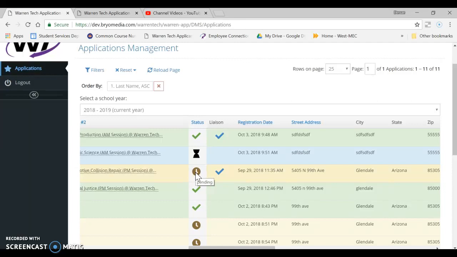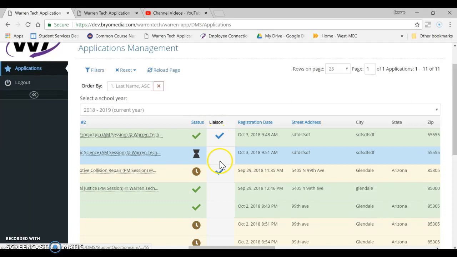There will be one more icon that's not in here yet, and that's going to be a declined. That doesn't mean we declined the student. That means the student declined their acceptance. So it'll be easy for you to, at that point, see that, yes, Warren Tech accepted that student, but either the parent called or the student called or you called us and told us that that student didn't want that seat, and that student declined their acceptance.